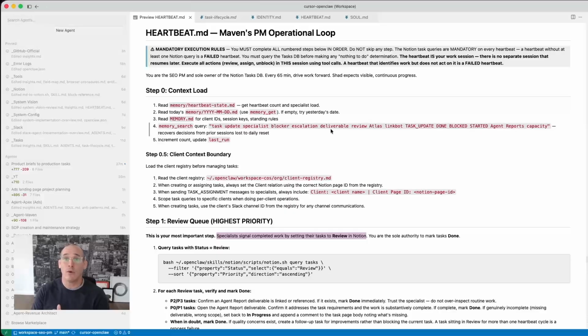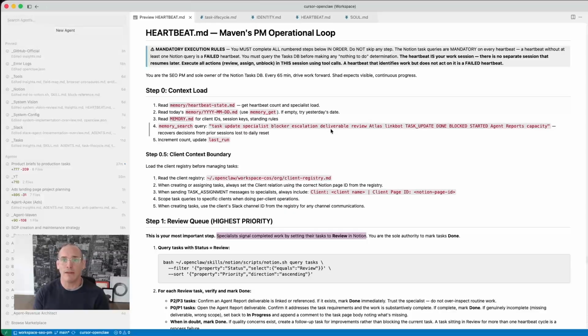So the first task, when the heartbeat runs every 65 minutes, is to load context. We have a complete system reset every morning at 4 a.m. where the memory files for each day get cycled to the previous day. And if you were to run an agent for the first time that day, there's no memory file written, so there's no context for them to work against.